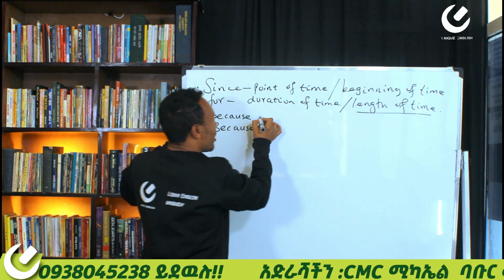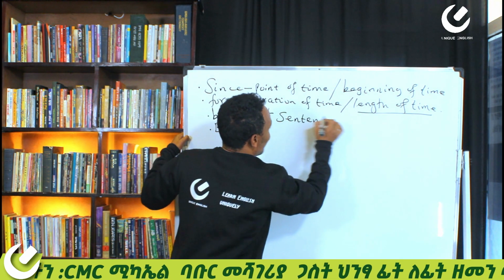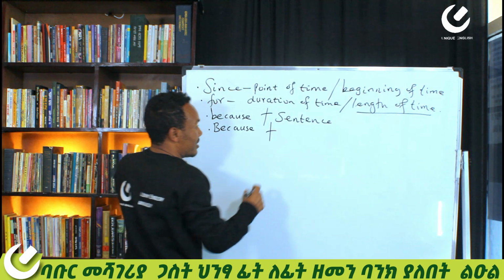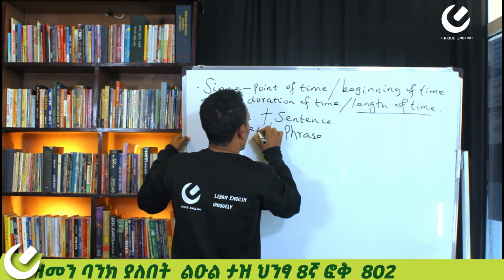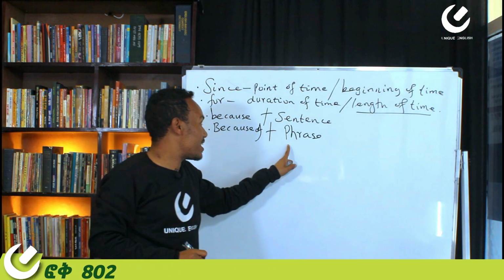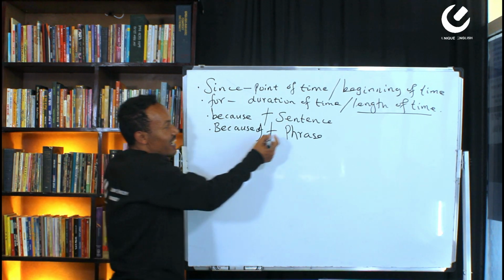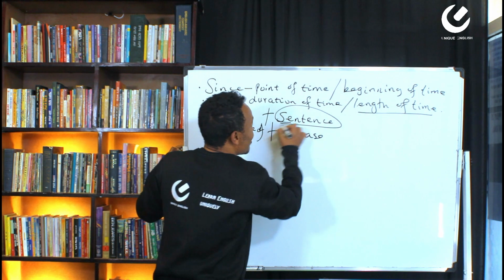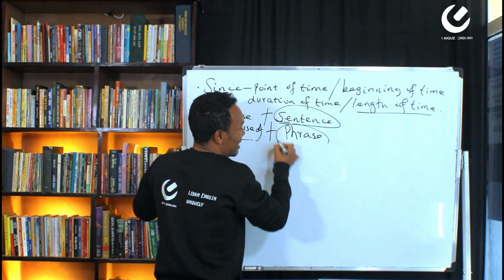Because is followed by a sentence. Because of is followed by a phrase. And because is followed by what? A sentence. If you use because, it takes a sentence, a full statement, whereas because of takes a phrase.